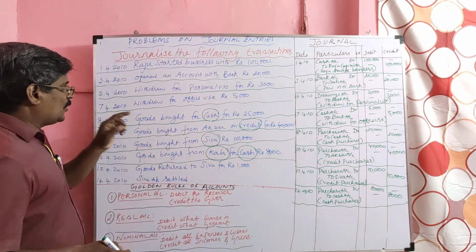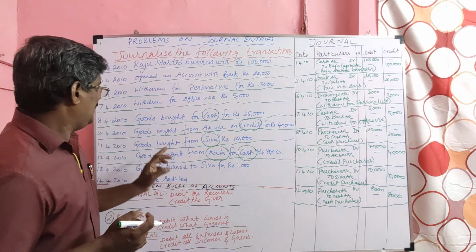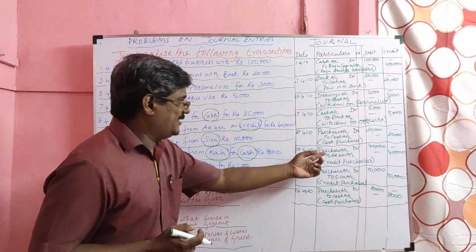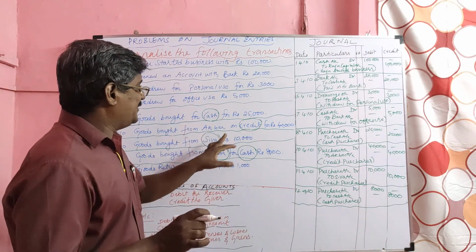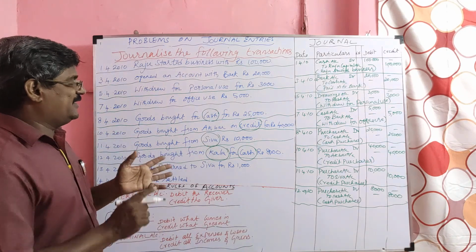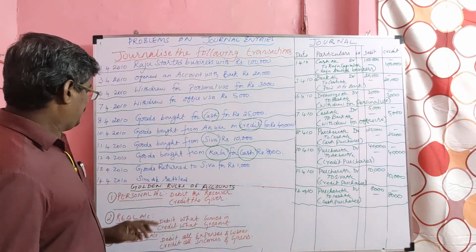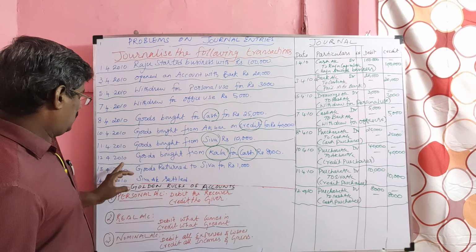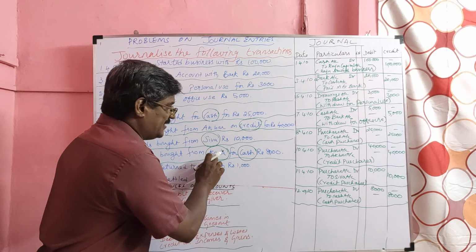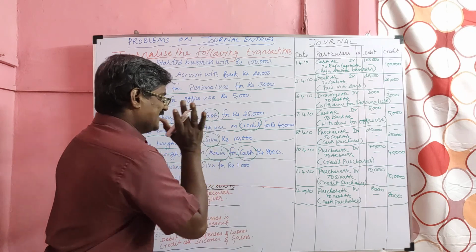Once again, goods bought for cash. Here goods coming in, cash going out is a cash purchase. Goods bought from Akbar on credit for rupees 40,000. So it is not a cash purchase. It is a credit purchase, so name will come. Then on 11th, goods bought from Shiva given. It is cash or credit not given. So if name is given, that is credit transaction. Then on 12th, goods bought from Kala for cash. Here name given, cash also given. So name and cash both are given. We can consider as cash purchase.